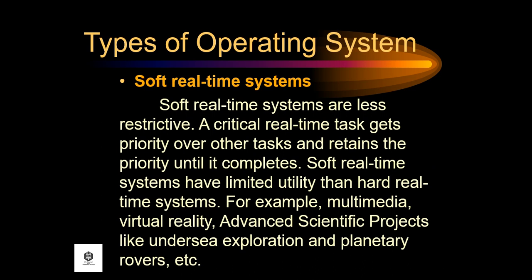Another is the soft real-time systems. The soft real-time systems are less restrictive. A critical real-time task gets priority over other tasks and retains the priority until it completes. Soft real-time systems have more limited utility than hard real-time systems. For example, multimedia, virtual reality, and advanced scientific projects like undersea exploration and planetary rovers, etc.